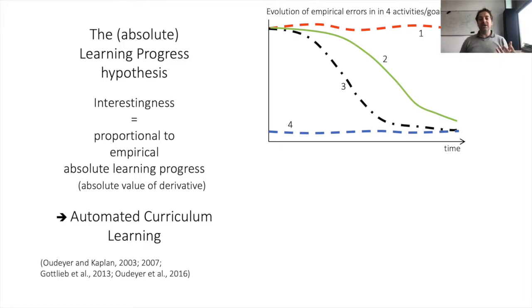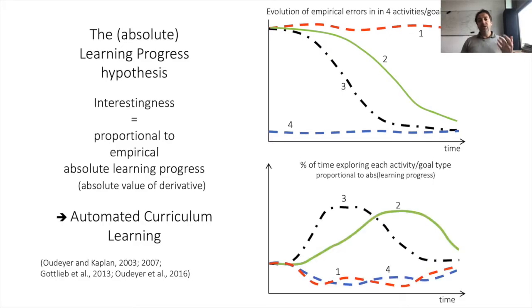Then exploration driven by this principle will result in avoidance of goals that are too easy or too difficult to learn, and first focus on the activity with the fastest learning rate, and eventually, when it starts to reach a plateau, switch to the second most promising learning situation, as we see on the lower right graph here.